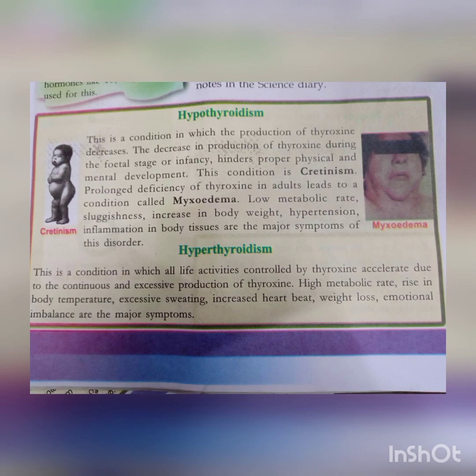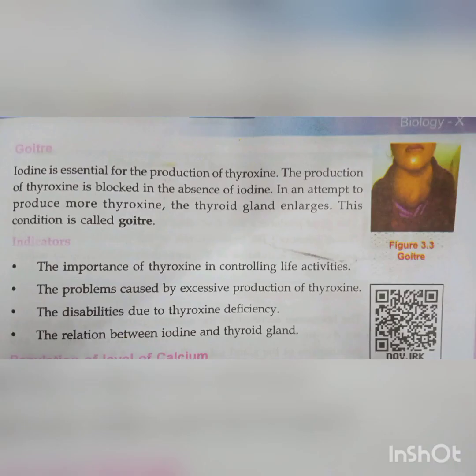Understood now? Next, goiter. Goiter is another type of disease. I told you about the thyroid gland, do you remember? In the thyroid gland, two types of hormones are produced, thyroxine and calcitonin.